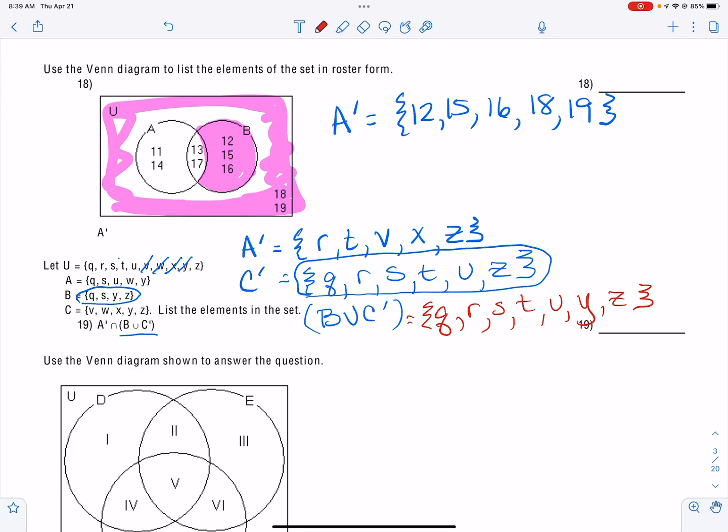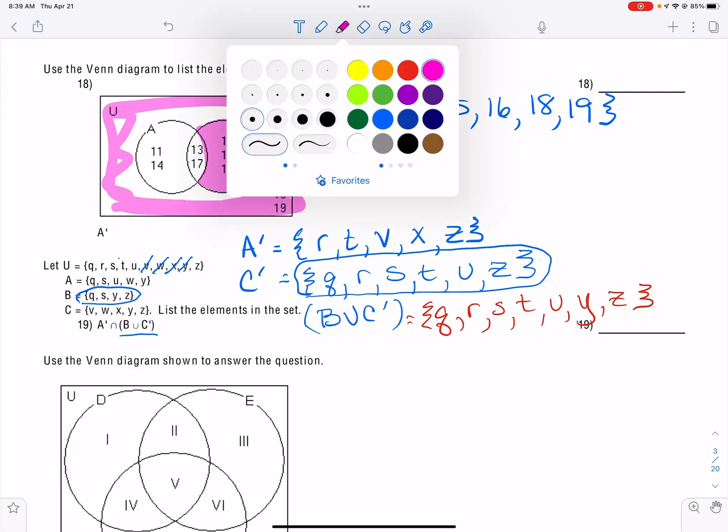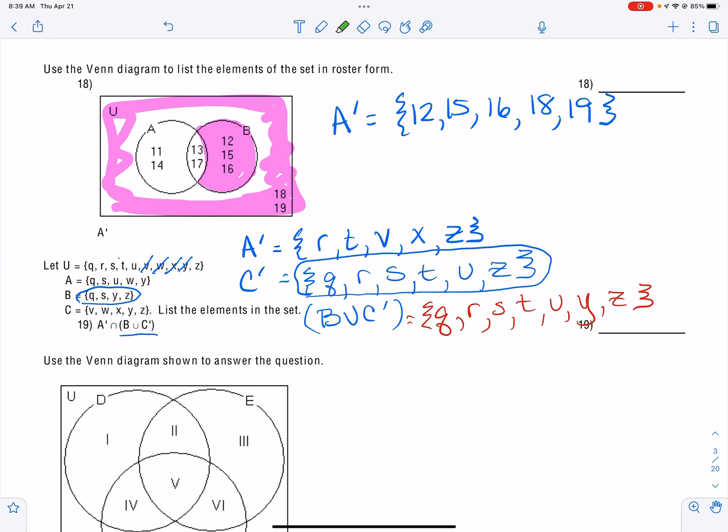So now I'm going to put together this group and this group, and I'm going to see what they have in common, what they both share.